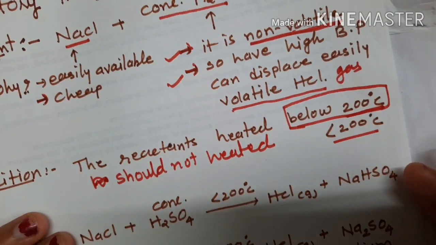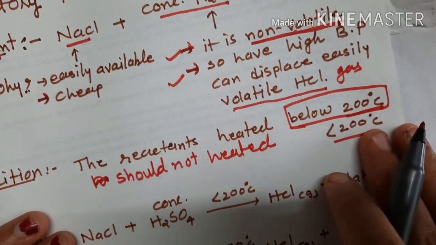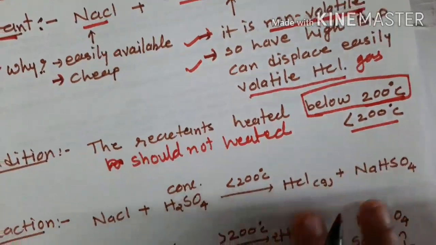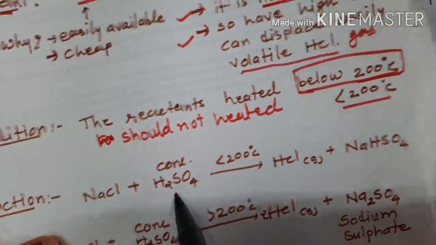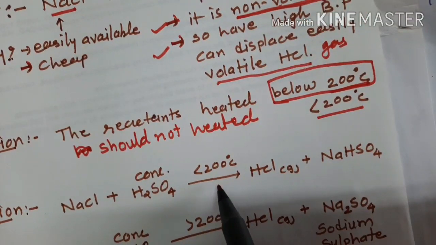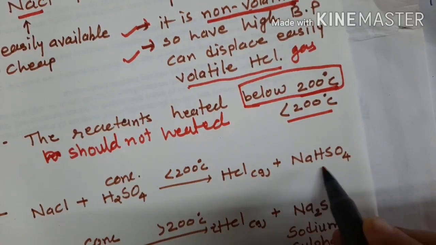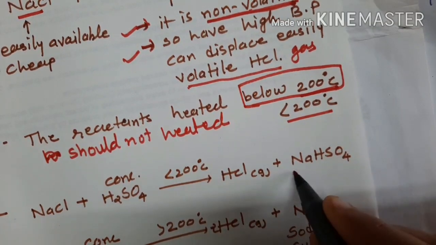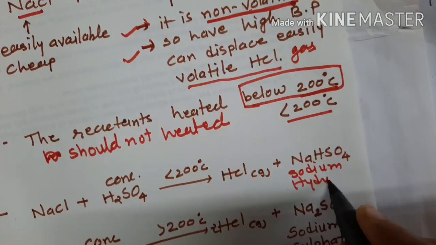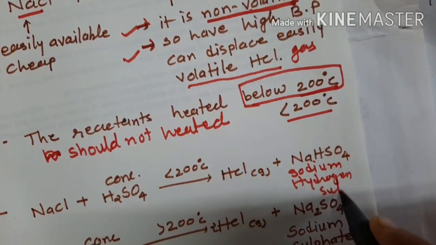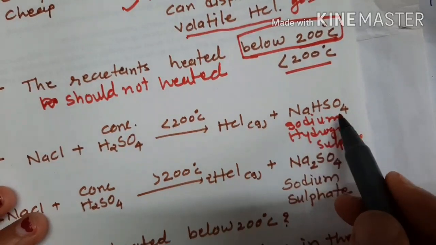Got it? Understood? Why below 200, I will tell you, that is also an important question. But first, when NaCl reacts with concentrated H2SO4 at below 200 degree centigrade, it forms HCl gas and sodium hydrogen sulfate, sodium bisulfate.